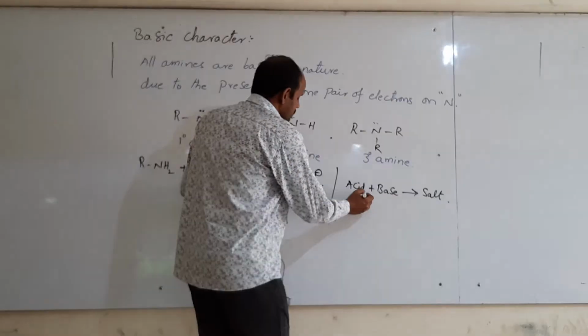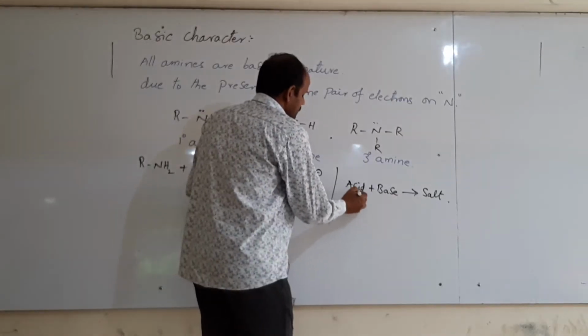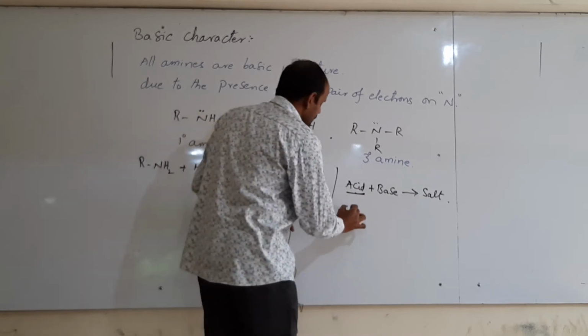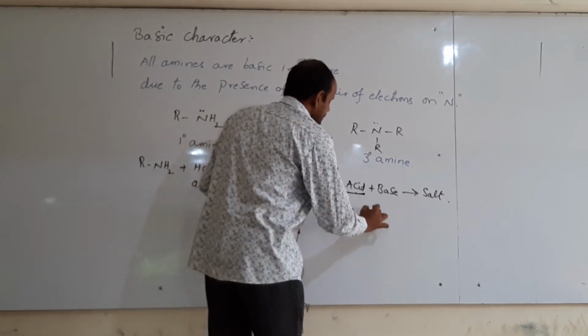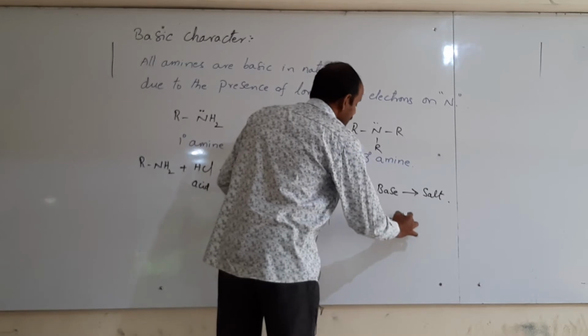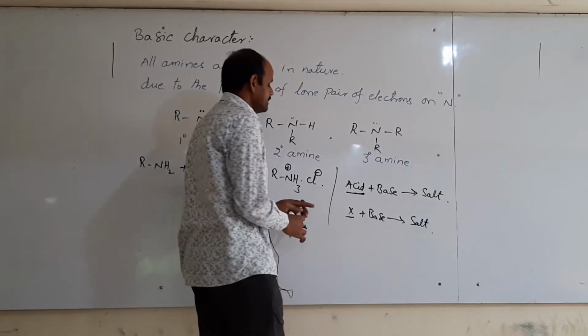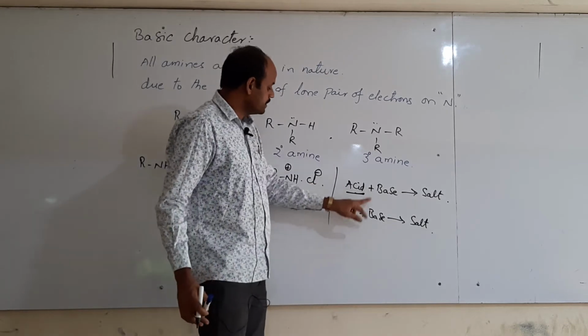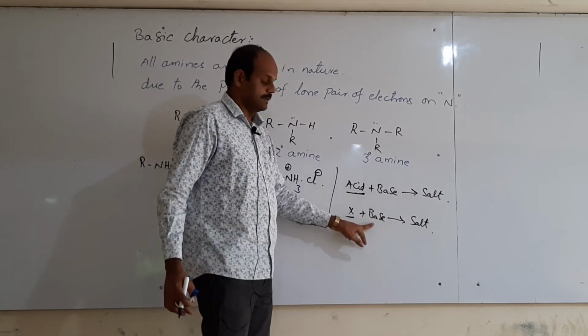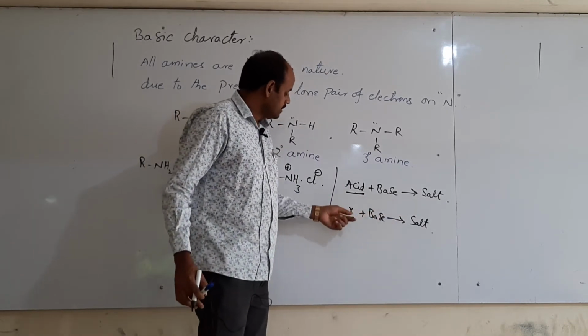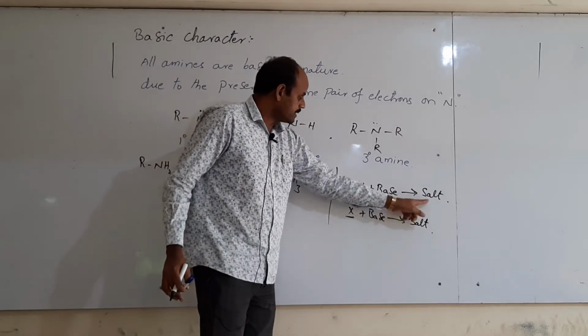If you don't know the nature of a substance, for example let it be X, when X reacts with a base, if it forms a salt, then what is the nature of this X? Acid, because by comparing these two equations, by combining this X with base we get salt only.